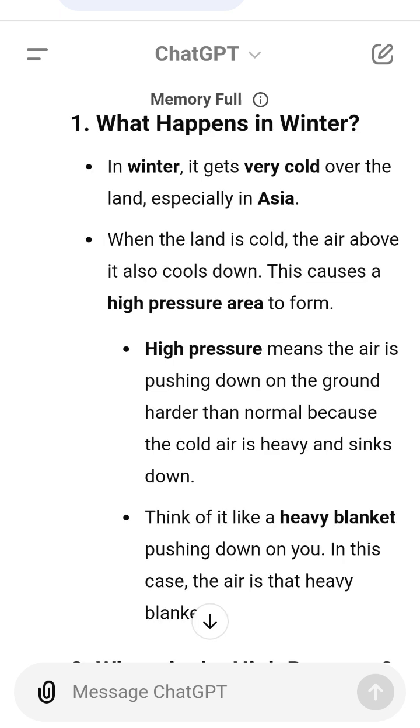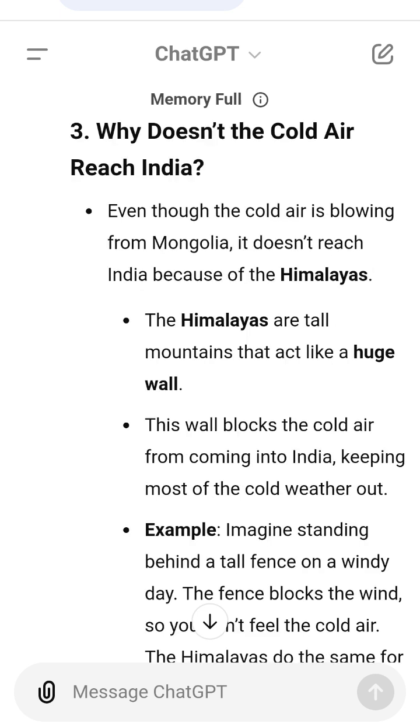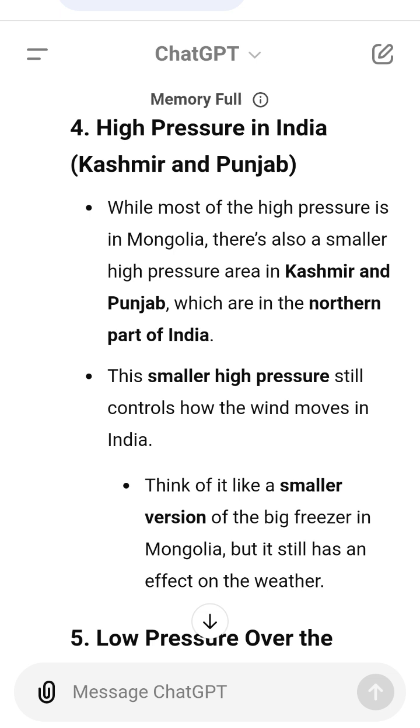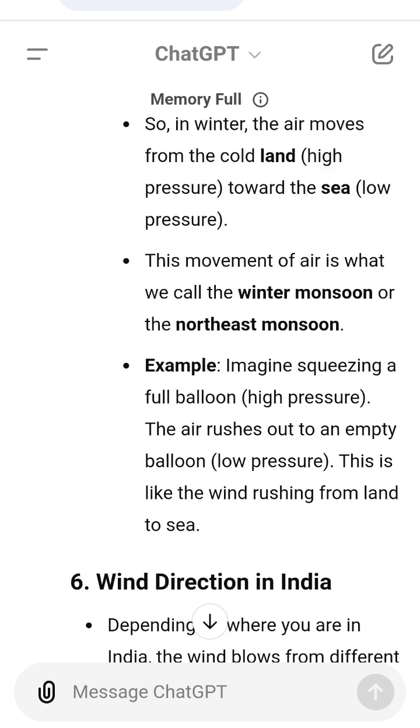8. Why don't these winds bring rain? The winter winds come from the land, and because they travel over land, they don't pick up moisture, water. Since they don't carry moisture, these winds are dry and don't bring rain. Example: think of a sponge that's completely dry. If you squeeze it, nothing comes out because there's no water inside. These winter winds are like that dry sponge. No moisture means no rain. In India, this means the winter weather is mostly dry and fine with no significant rain.